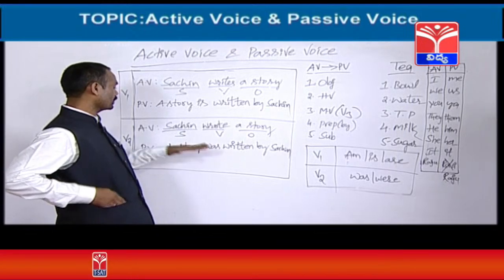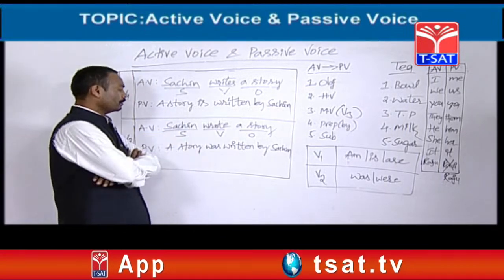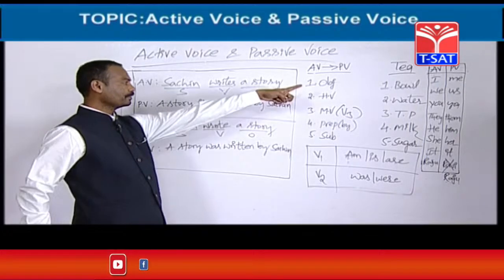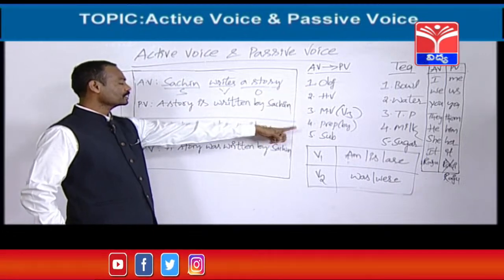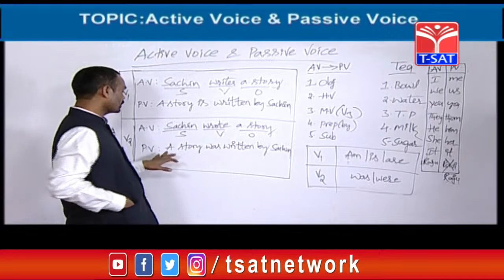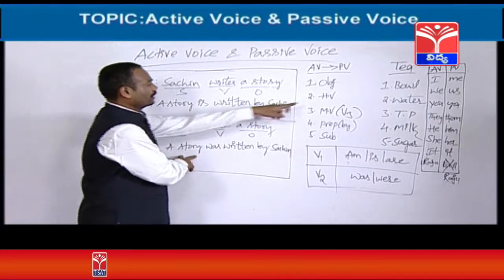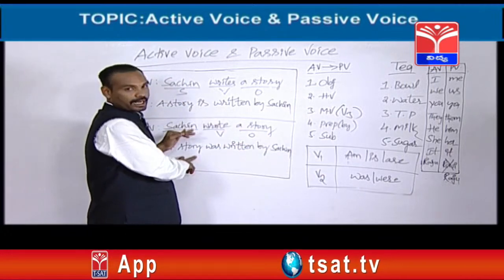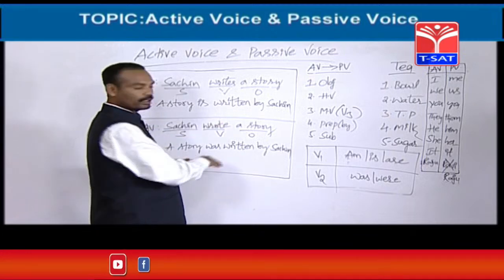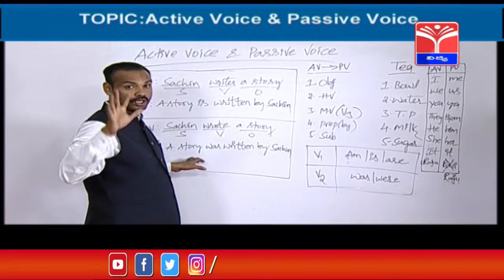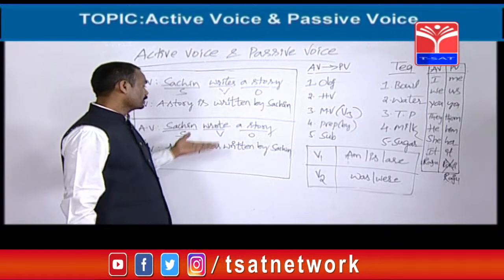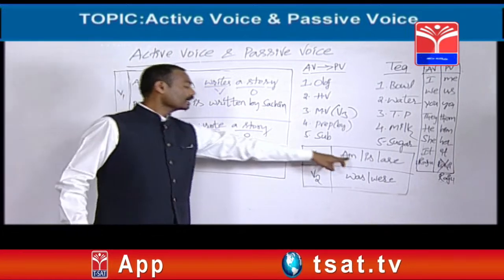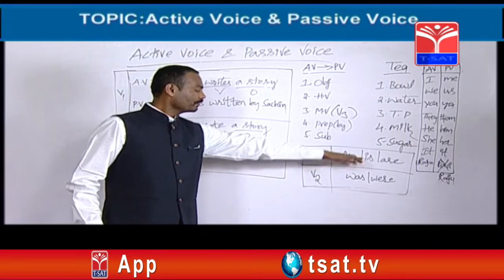Now we are going to change this active voice into passive voice. Okay. What items are required for changing an active voice into passive voice? We need the object, next the helping verb, main verb, preposition, subject. Object: a story is the object. Okay. Object has been written. Next, what should we take? Helping verb. Sometimes helping verbs are given in the active voice itself. See, is there any helping verb? No, there is no helping verb at all in this active voice. Whenever they don't give any helping verb, it's easy. You should go to the main verb and see whether it is V1 or V2. If it is V1, you should take the helping verb or main B form from that list.